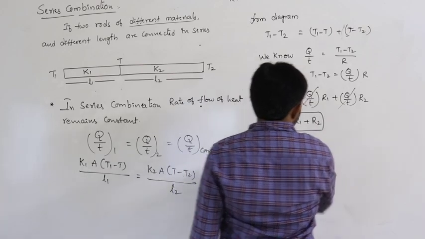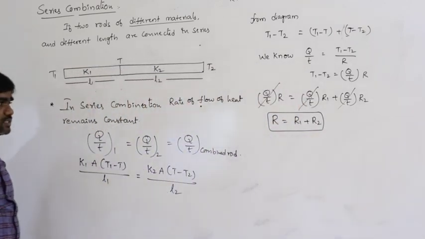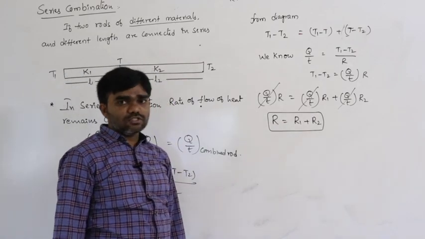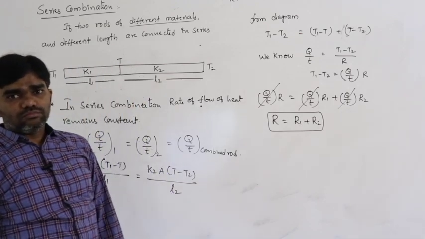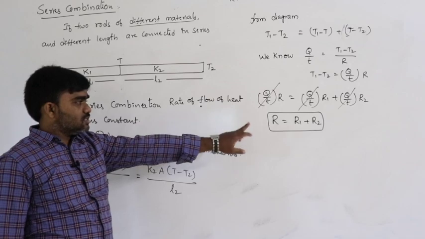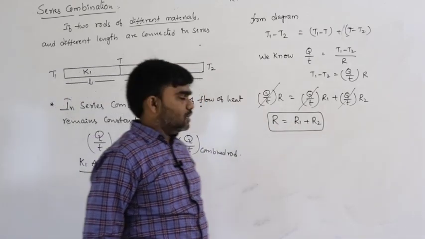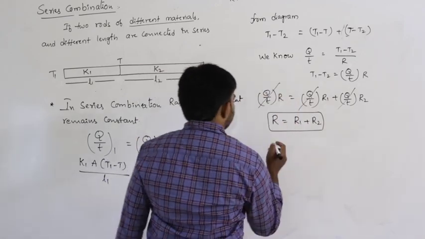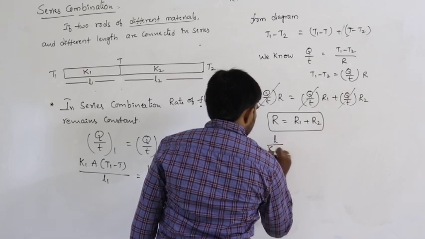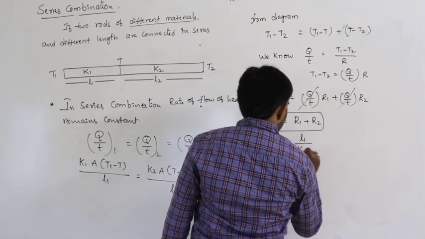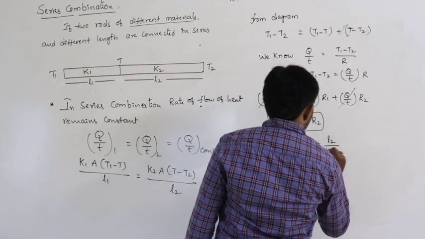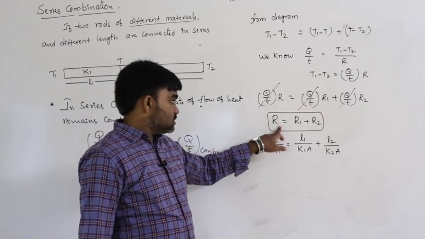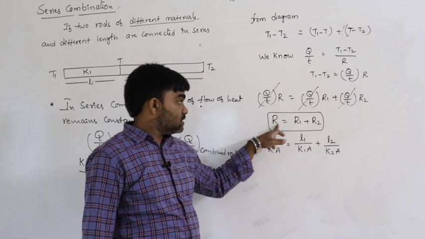So the effective resistance in series combination, if two rods are connected in series, what is the effective resistance? R is equal to R1 plus R2, the thermal resistance of the two rods. But R can be written as, what is the formula? L by Ka. We know that R is equal to L by Ka is equal to L1 by K1A plus L2 by K2A. Total resistance is equal to the sum of individual resistances, the total resistance of the system.